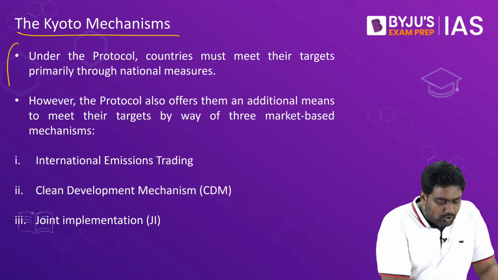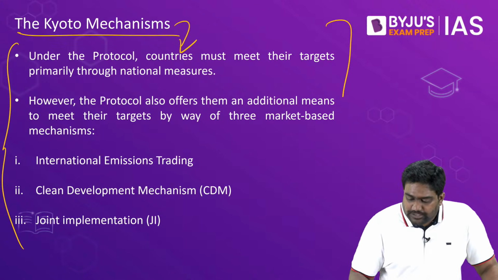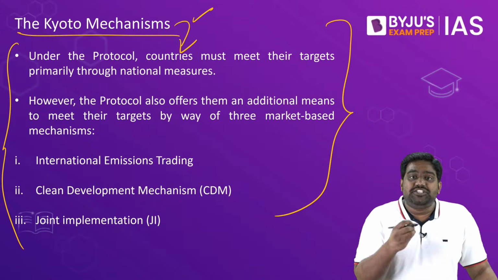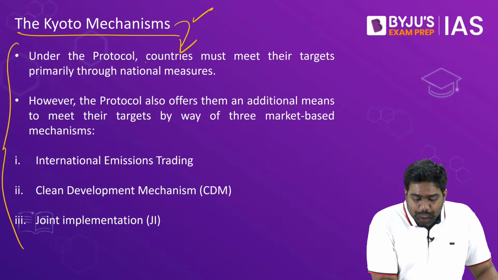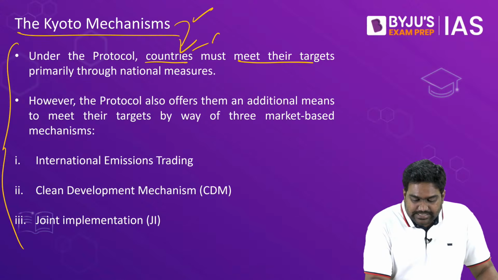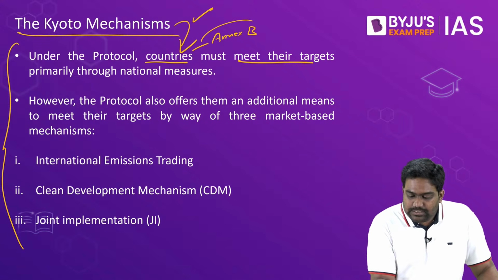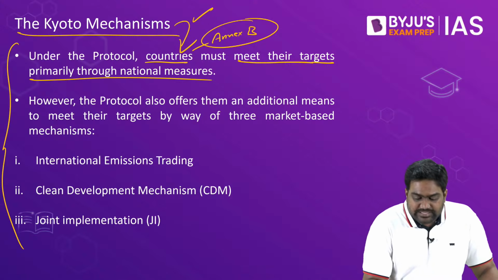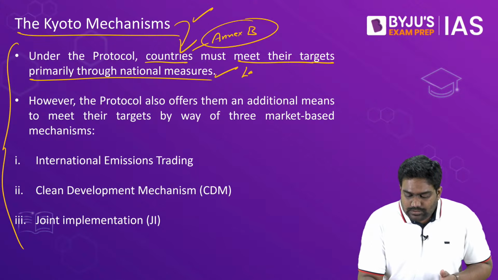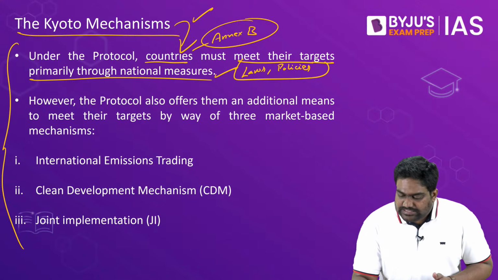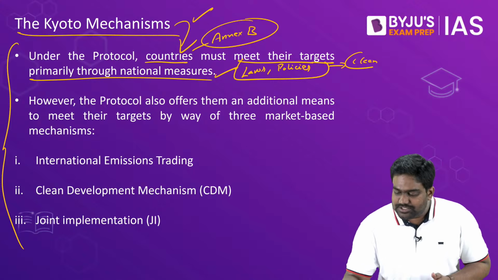And Kyoto Protocol provided for several mechanisms to achieve these targets and to implement these targets. Under this protocol, the countries, that is Annex B countries, primarily have to meet their targets through their national measures. That is, they have to bring out a few national laws and policies so that they can adopt cleaner technologies.